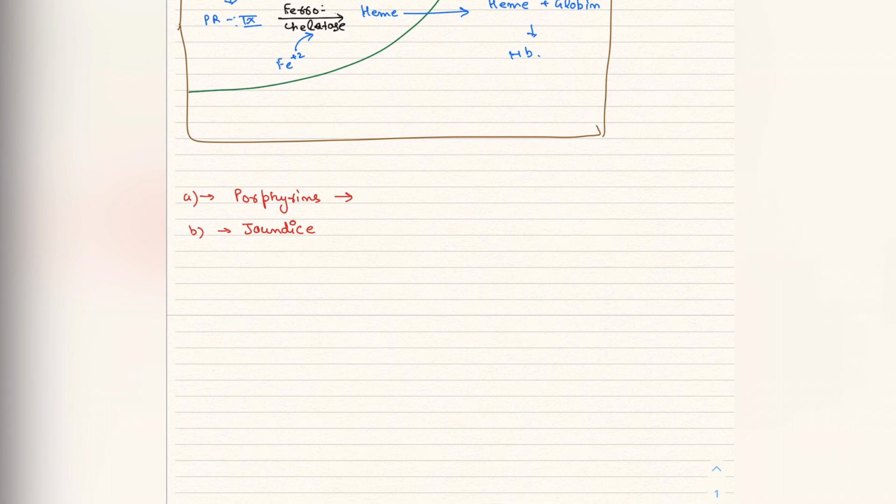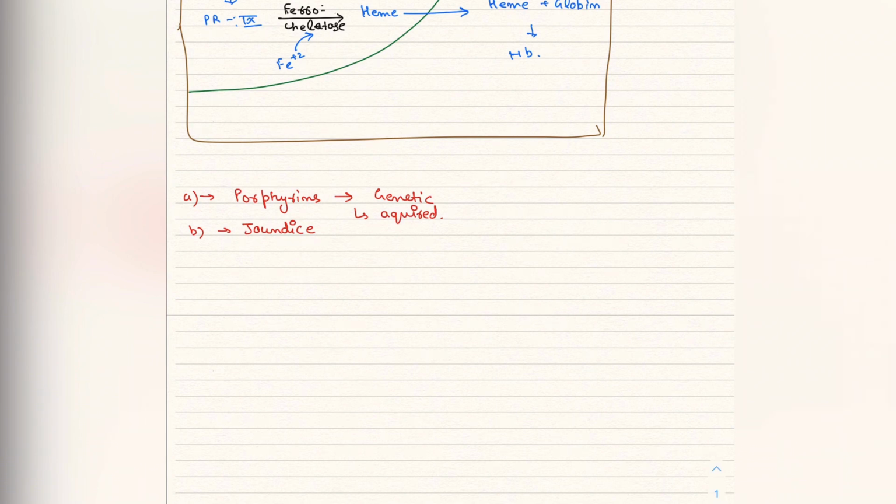What are porphyrias? So porphyrias can be genetic or acquired. Genetic, like mutations which lead to complete or partial enzyme deficiency. Or acquired, due to drugs or some toxic substance which interferes with the normal pathway. So these lead to this.